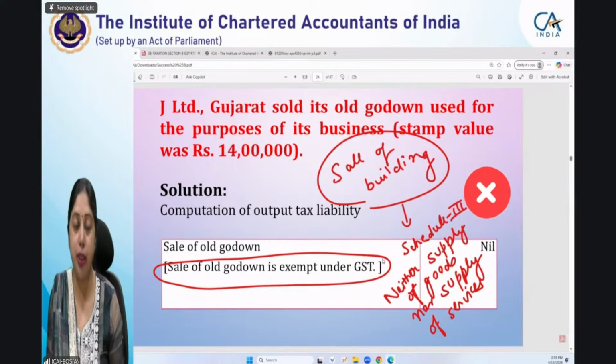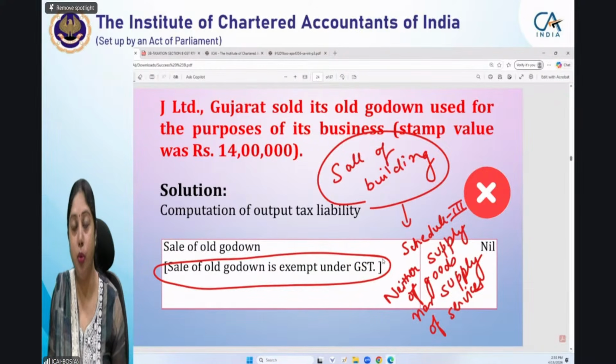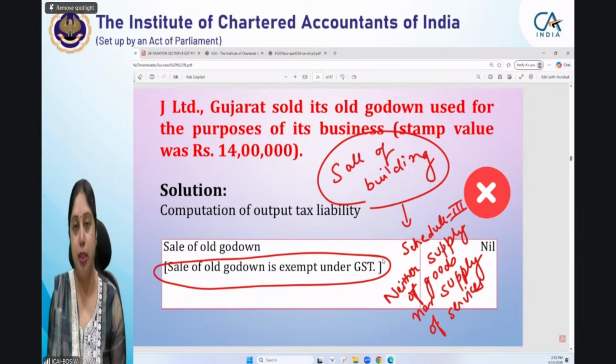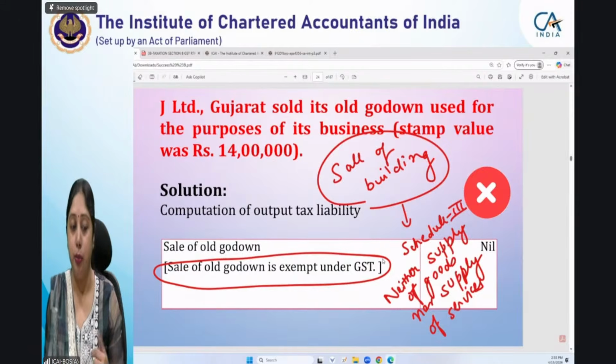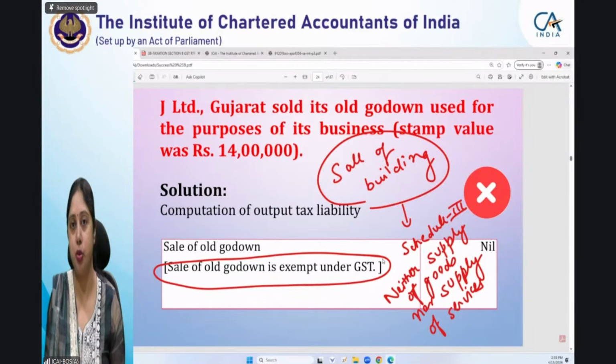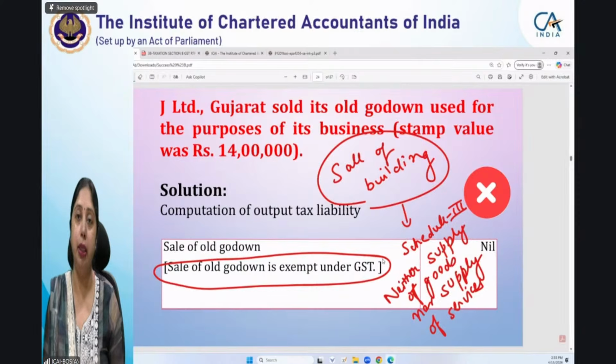And that is where I'm once again stressing why you need to focus more on the concepts of the core provisions, the concept of supply, Schedule 1, 2, and 3, then exemption entries, because you should know that a particular transaction is not subject to GST. Ultimate treatment is that GST is not payable on this particular transaction. But the reason can be different.